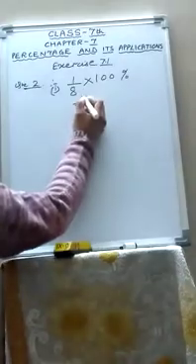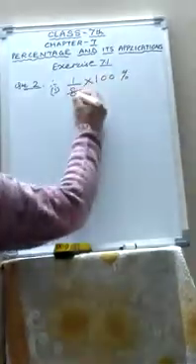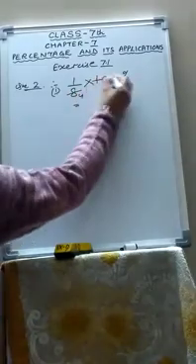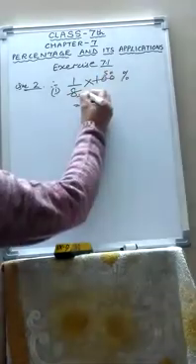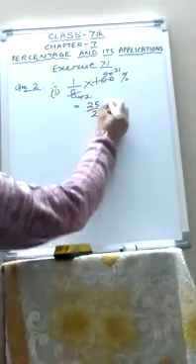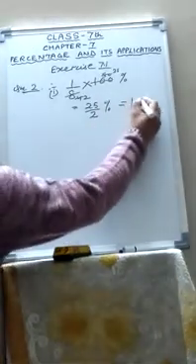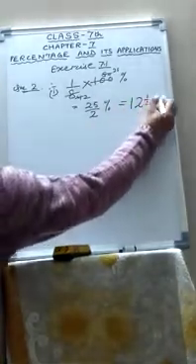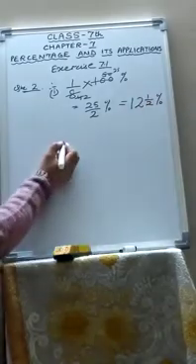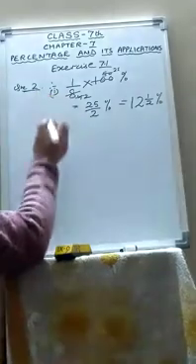So 1 upon 8 into 100%. So this can be cut, 2 4s are 8. 2 5s are 10, again it can be cut, so it becomes 25 upon 2%. So you convert into a mixed fraction, so 12 and 1 upon 2%.